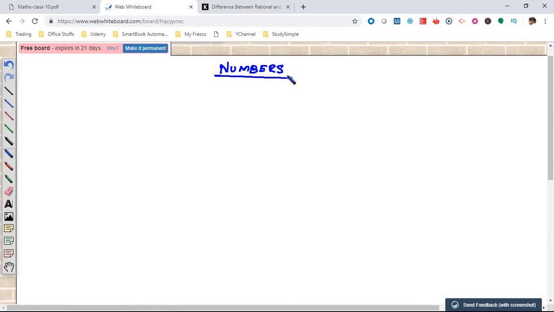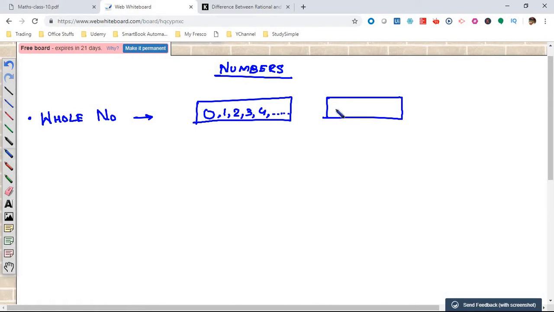To make you understand this topic very clearly, I am starting from the numbers, and this includes whole numbers. So let me first write whole number. So what is a whole number? Whole numbers are the simple numbers 0, 1, 2, 3, 4. These are all whole numbers. 0, 1, 2, 3, 4 dot dot dot are all whole numbers. But half, 1.1, 5 by 6 are not considered whole numbers. So this one is considered a whole number, but this one is not considered a whole number.